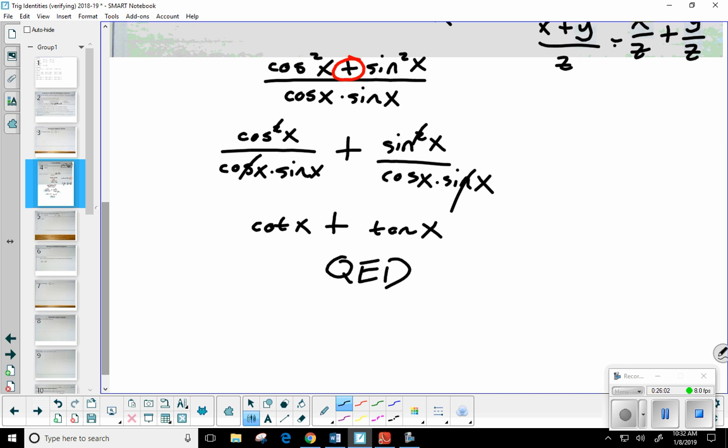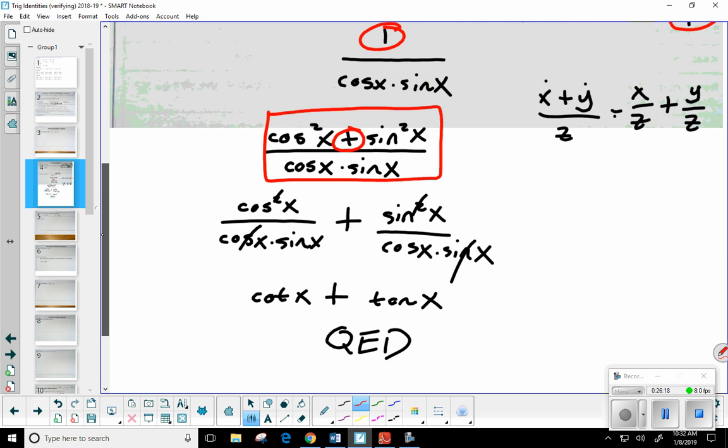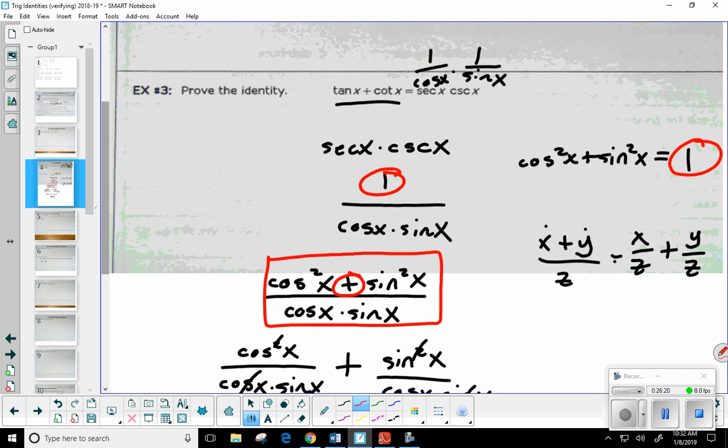Okay. Now, there is also another method that's not mentioned on the front of your packet, one of those strategies. Did anybody notice anything about the two sides? I'm talking about this in particular. Okay. What is tangent? That is sine over cosine, right?